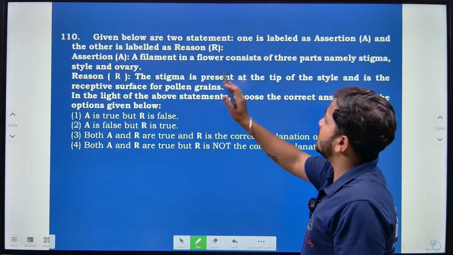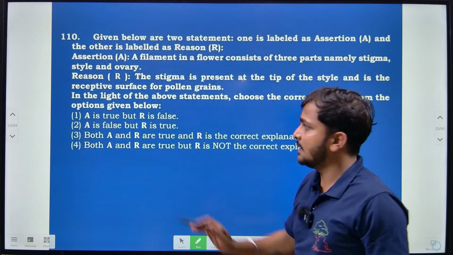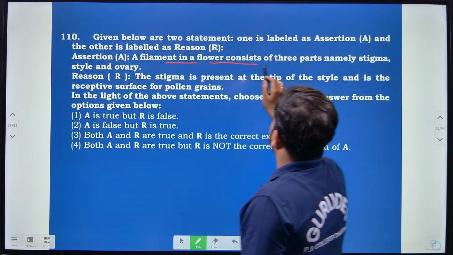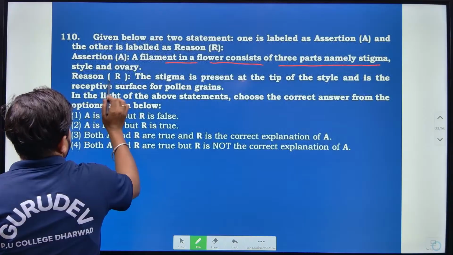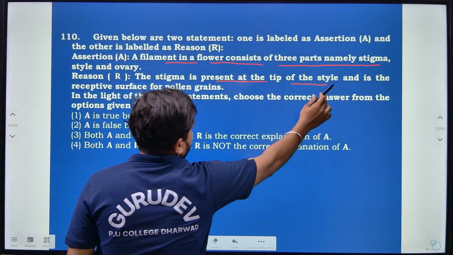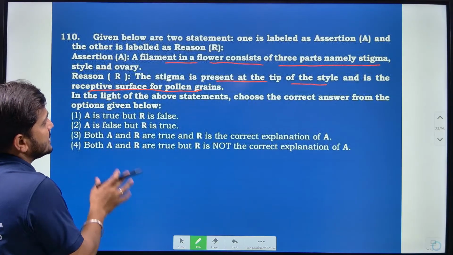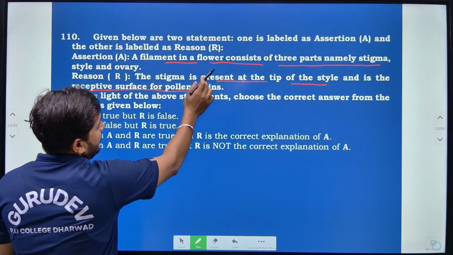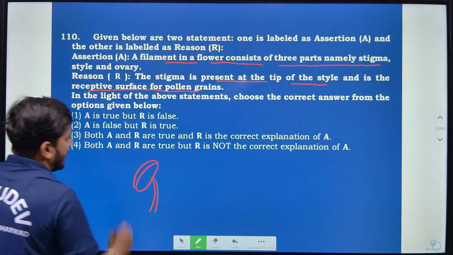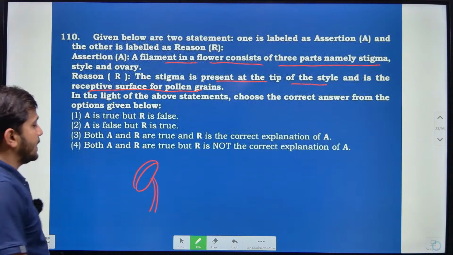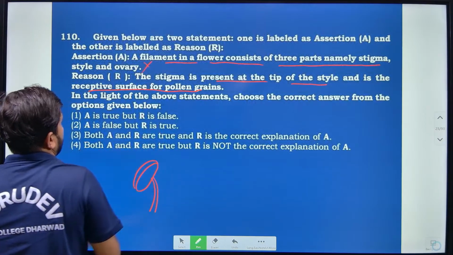Then given below are two statements. One is labeled as assertion A and the other is labeled as reason R, right? The assertion is: a filament in a flower consists of three parts, namely stigma, style and ovary. The reason: the stigma is present at the tip of the style and is the receptive surface for the pollen. So directly, if you consider, the filament in a flower consists of three parts. Filament in a flower actually consists of a bilobed anther, not stigma, style and ovary. Means this assertion is wrong, right?